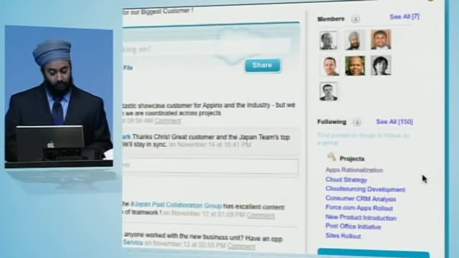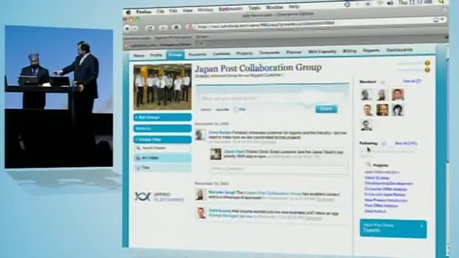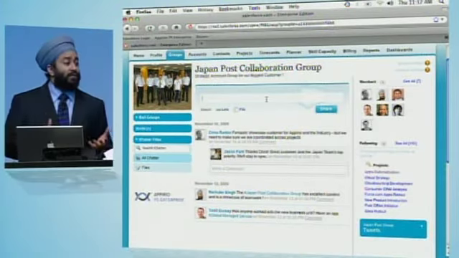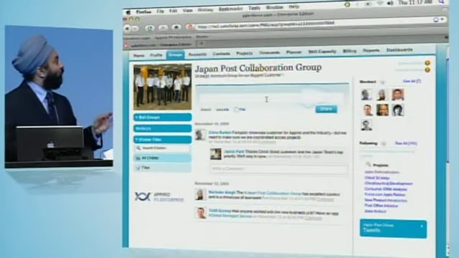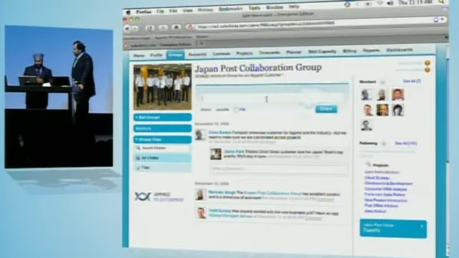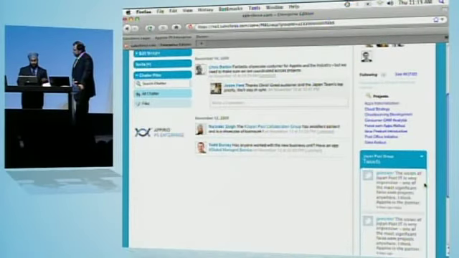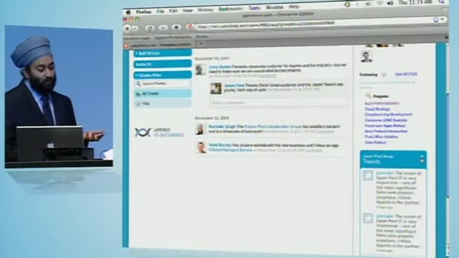So you've linked your projects with this key profile, which is the account management group, basically back to your individual profile as the account leader. That's right. And anyone who thinks this information is important can follow it. That's a really important point, that you don't miss important information. Now, what if something's happening out on Twitter or Facebook about Japan Post, or a newswire or a stock quote, or something happens in Japan Post? Can I connect on that too? I can. You can see we've got a Twitter group that's automatically embedded, pulling up real-time information about what's happening at Japan Post whenever we need it.